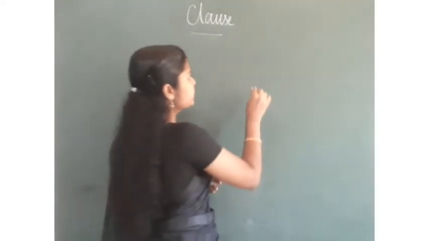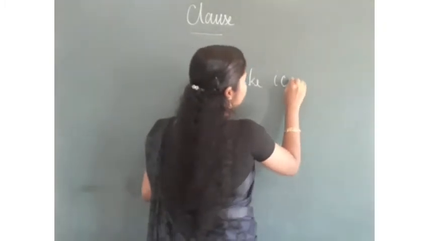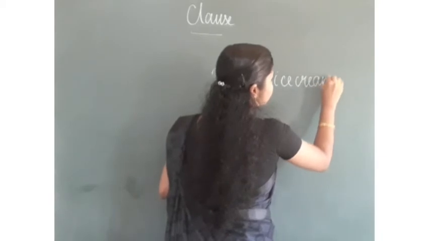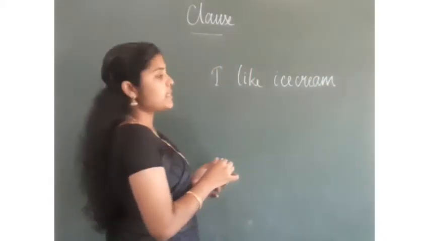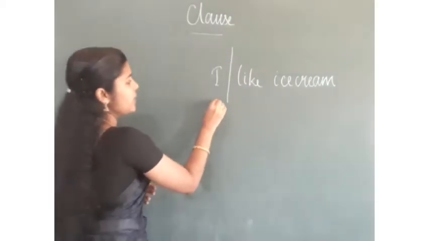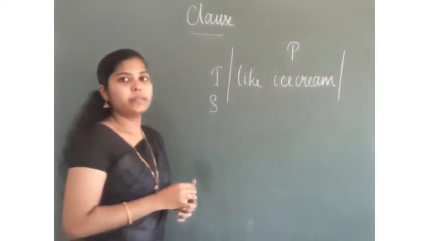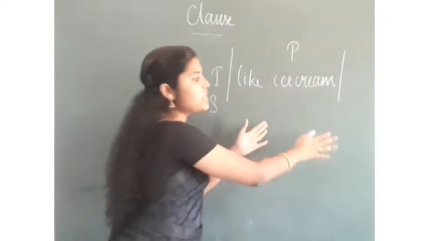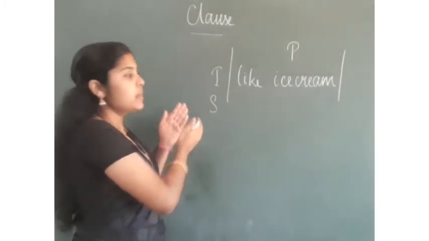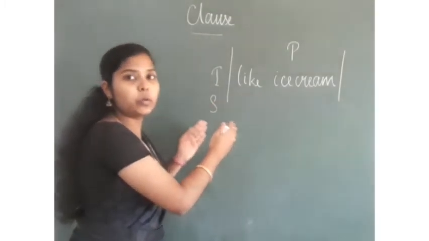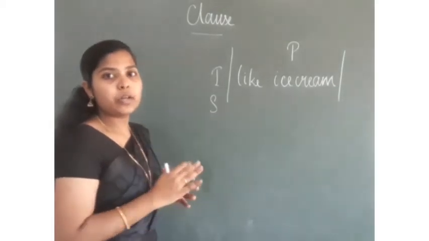What is meant by subject and predicate? For example, "I like ice cream." Here, what is the subject? "I" is the subject. The rest is the predicate. The predicate says something about the subject. The subject refers to the doer of the action. So here, who plays the major role?